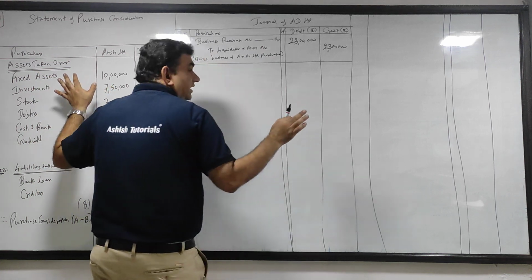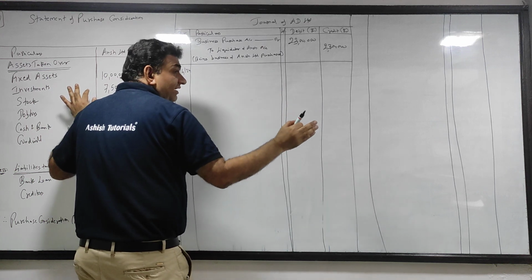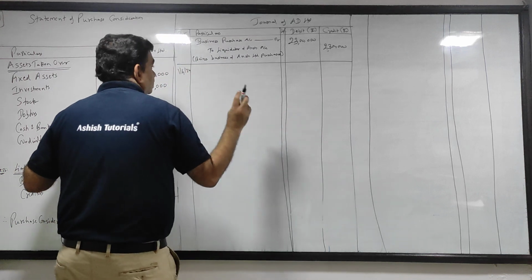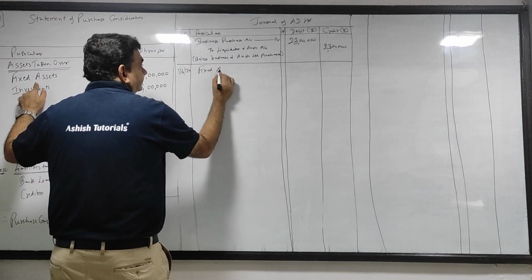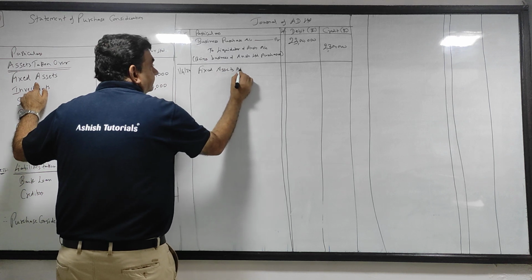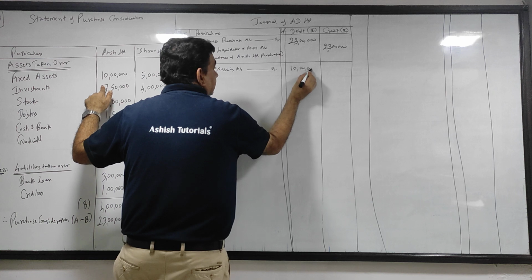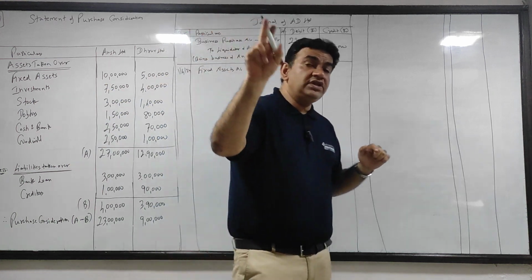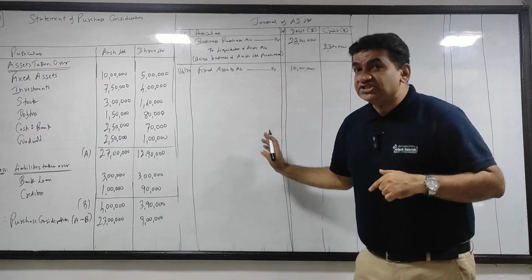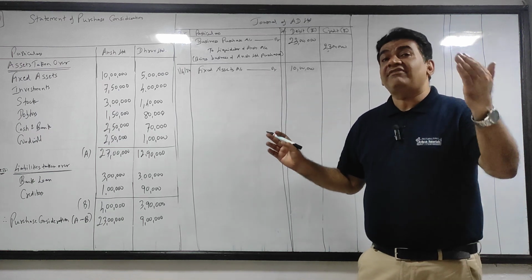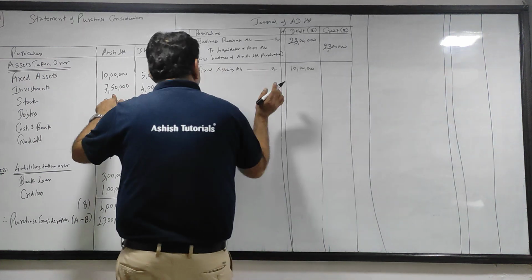Whatever assets are taken over in the PC, they will debit those assets at the same value that is there in the PC. So let's take one by one. First, fixed assets account debit 10 lakh. Remember, when you transfer to realization, it will go at book value. But when the new company records, they will record at the value at which they are taking over. So fixed assets 10 lakhs.